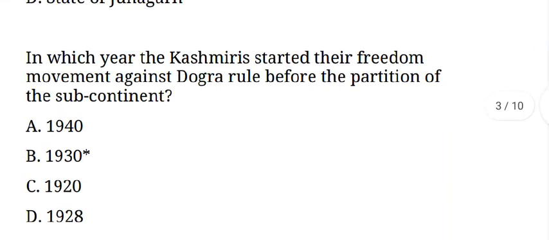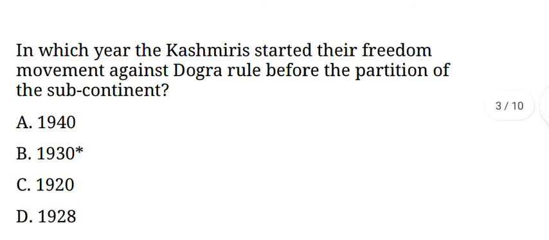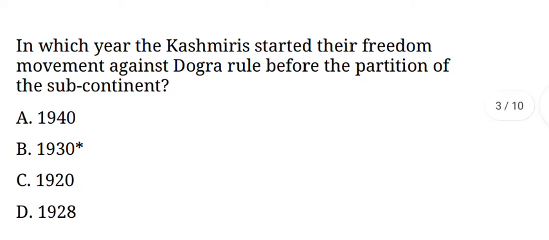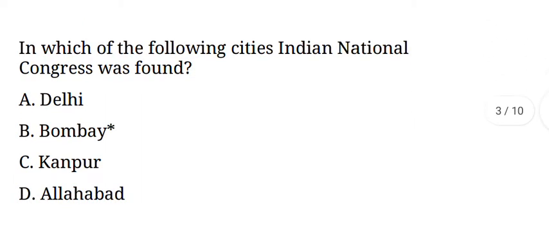Next question. In which year did the Kashmiris start their freedom movement against Dogra rule before the partition of the subcontinent? Its answer is option B, 1930. Next question. In which of the following cities was the Indian National Congress formed? Its answer is option B, Bombay.